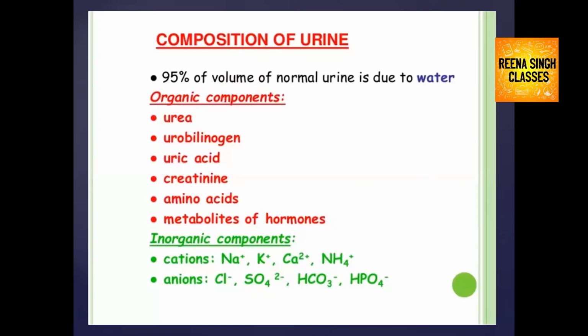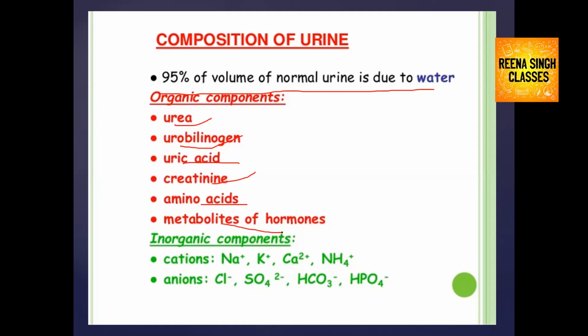What is the composition of urine? 95% of the volume of normal urine is water. The other 5% of components includes urea, which is formed by the breakdown of protein; urobilinogen, which is formed by the breakdown of RBC or hemoglobin; uric acid, formed by the breakdown of nucleic acid; creatinine, formed by muscle breakdown; amino acids, also formed by the breakdown of protein; and metabolites of hormones.